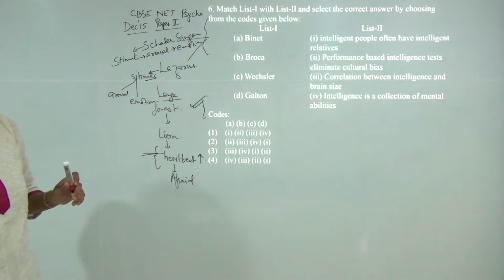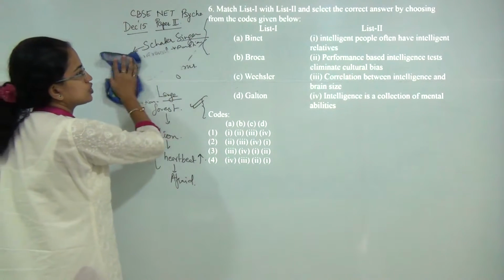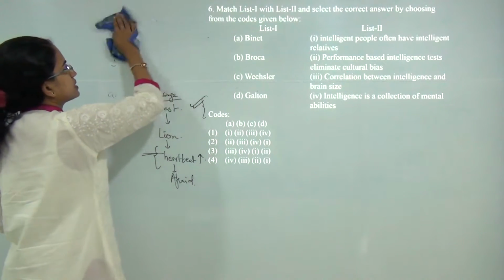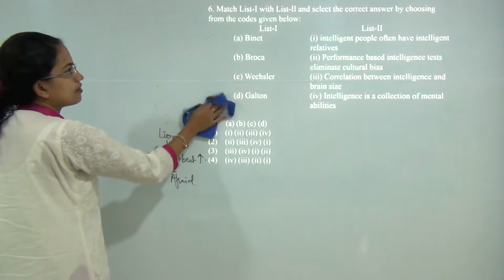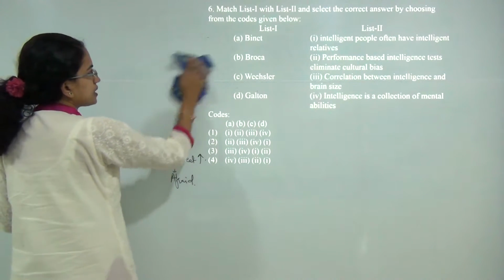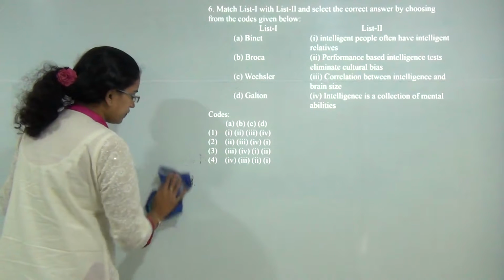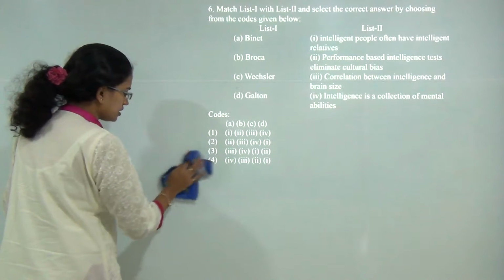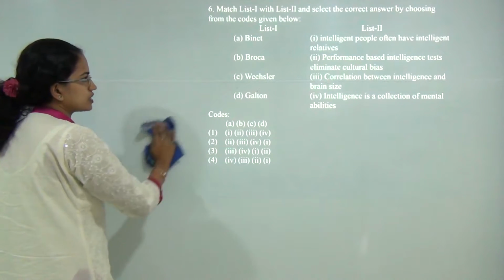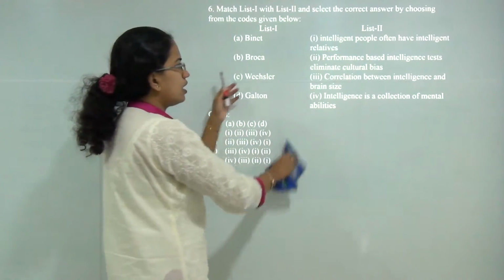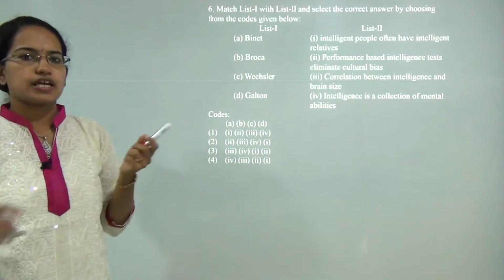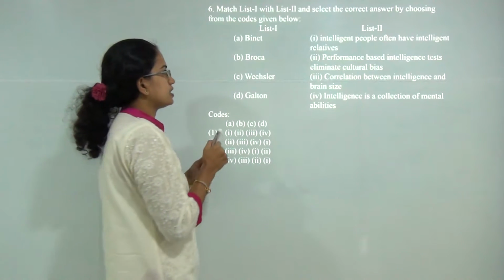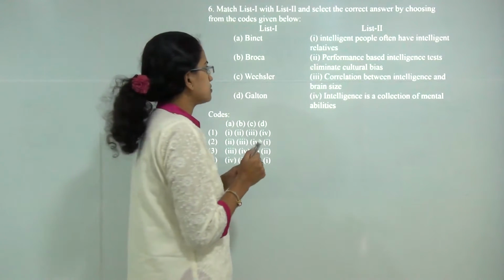Next question. You have to match list 1 with list 2. So you have some of the elements given in list 1 and you have the characteristics given in list 2. Now even if you are not aware of the concepts, you can just apply simple logic, like Broca. So in the brain you have two areas, Broca area and the Wernicke area, that we have already covered in the lecture on brain.